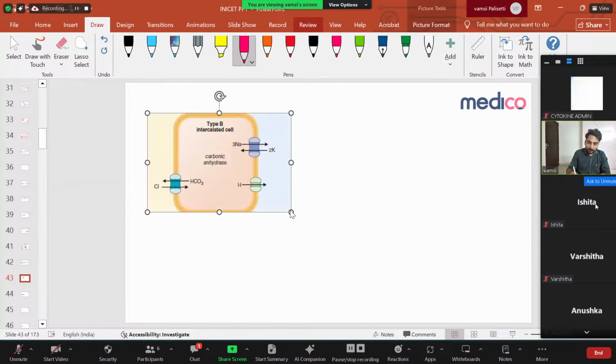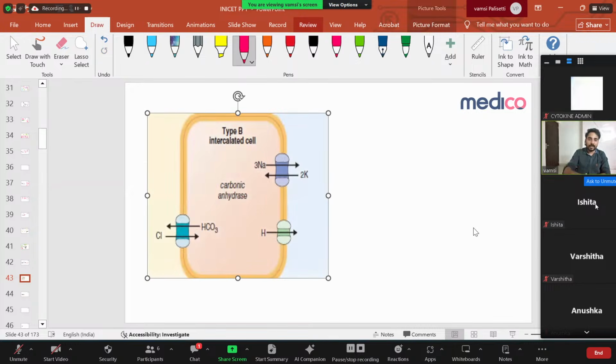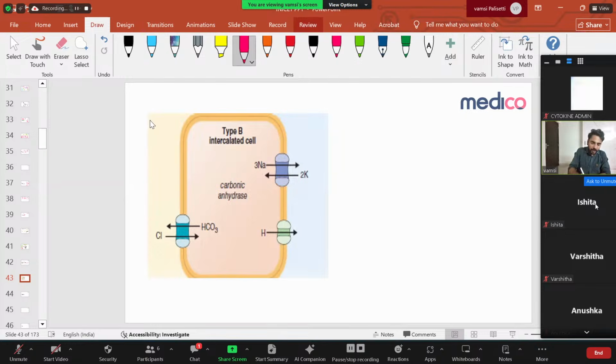This is what I'm discussing, the type 2 intercalated cell. Okay, type B intercalated cell as I discussed. This is your lumen. This is your blood. So whenever you give a patient more sodium chloride, all the sodium chloride is going into the glomerulus and coming to the renal tubules. So more chloride is there.